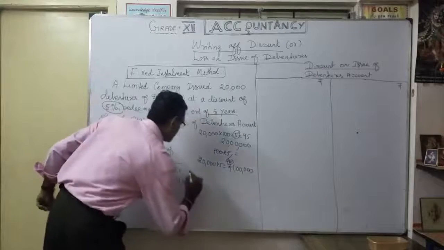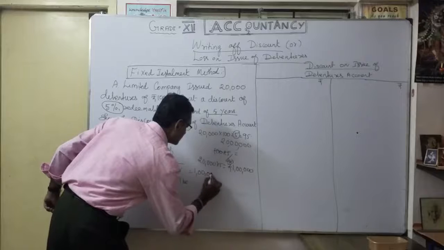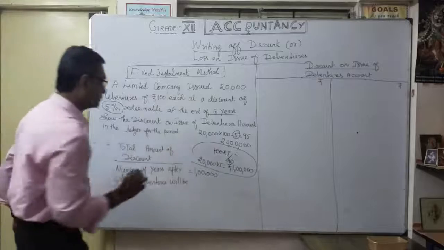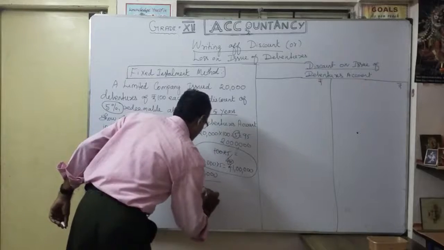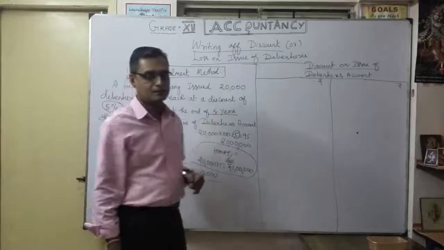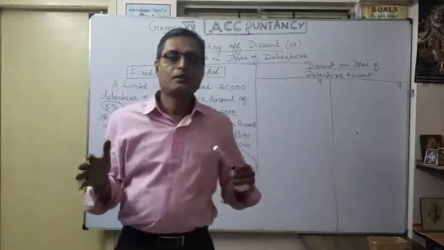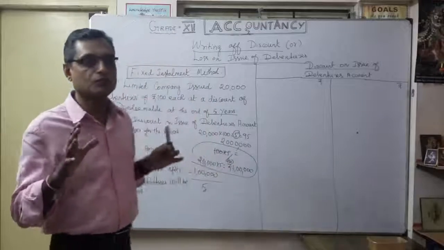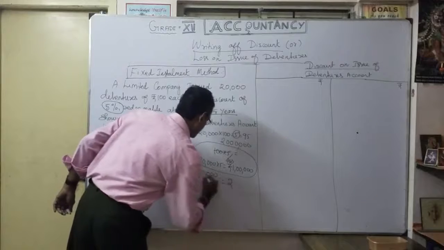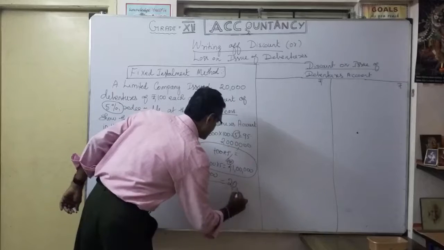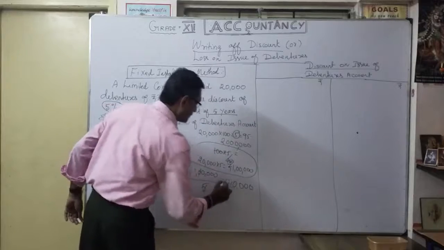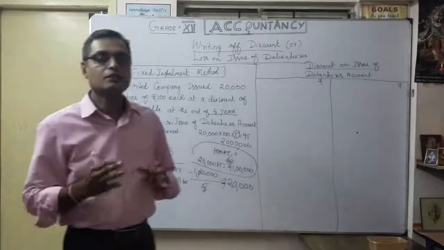Total amount of discount is 1 lakh, that's what we just got. Divided by how many years? Redeemable at the end of 5 years, so 5 years. So every year how much are we going to write off? 1 lakh divided by 5, that is 20,000. So every year we are going to write off only 20,000.